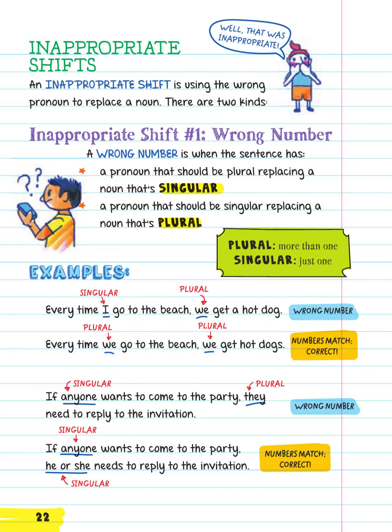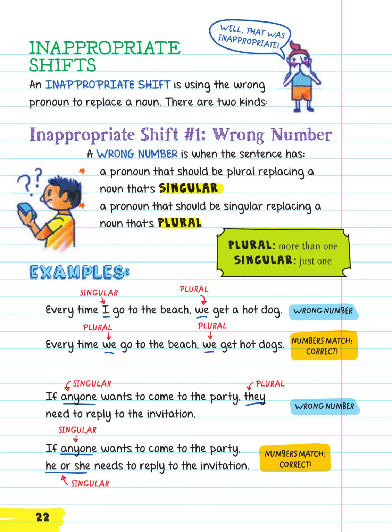Inappropriate shifts. An inappropriate shift is using the wrong pronoun to replace a noun. There are two kinds. Inappropriate shift number 1, wrong number. A wrong number is when the sentence has a pronoun that should be plural replacing a noun that's singular, or a pronoun that should be singular replacing a noun that's plural. Plural means more than one. Singular means just one.